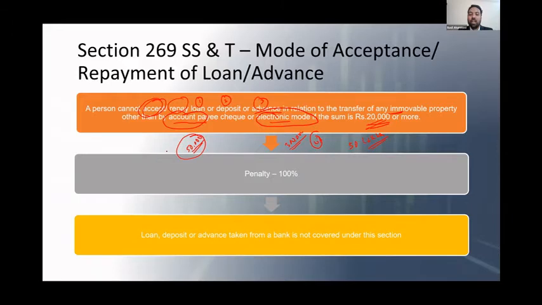One more thing, loan, deposit or advance taken from a bank is not covered under this section. Anyway, you're aware, if you're going to take a loan or deposit or advance, normally the bank will not give you cash, very rarely nowadays. They will transfer that money into your bank account. So normally there is a trace of the transaction. So loan, deposit or advance taken from a bank is not covered under this particular section.